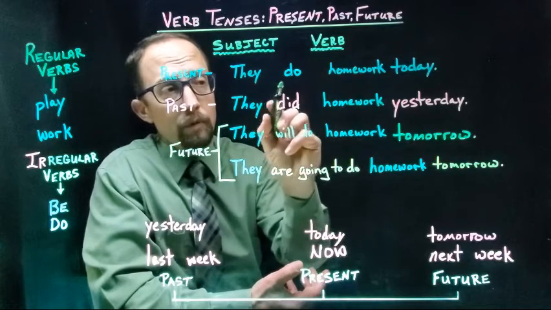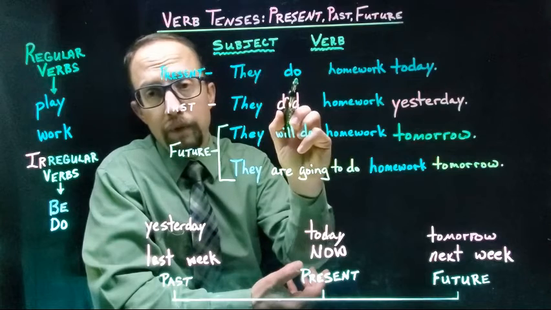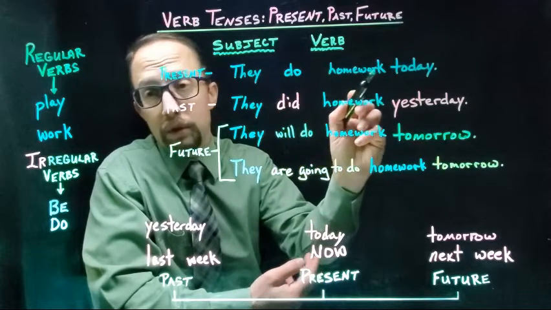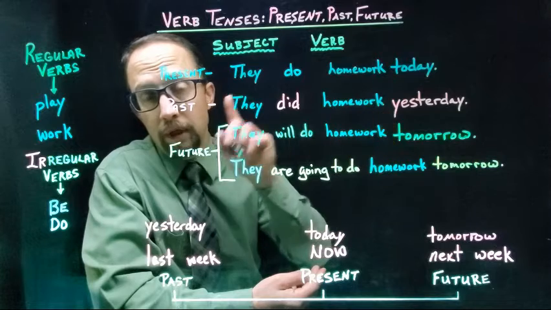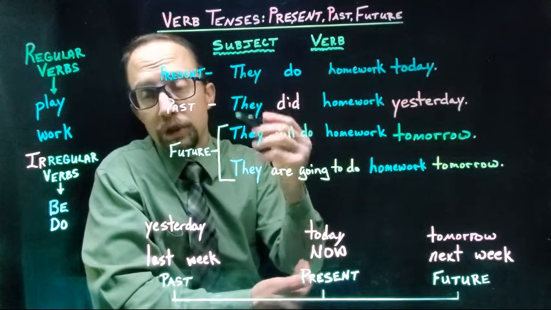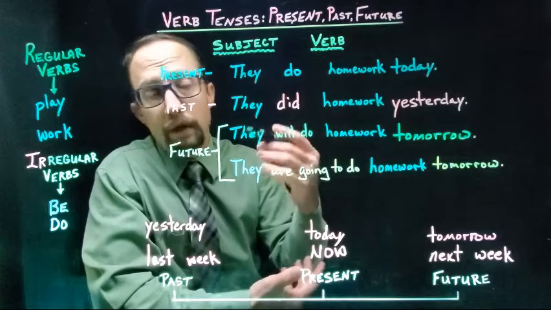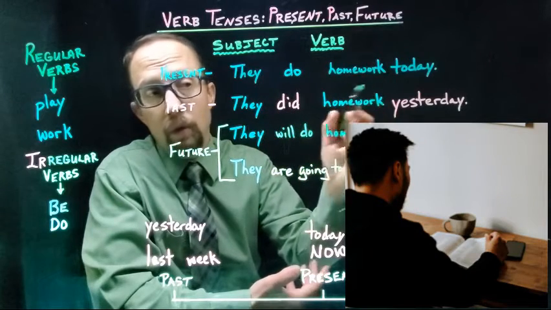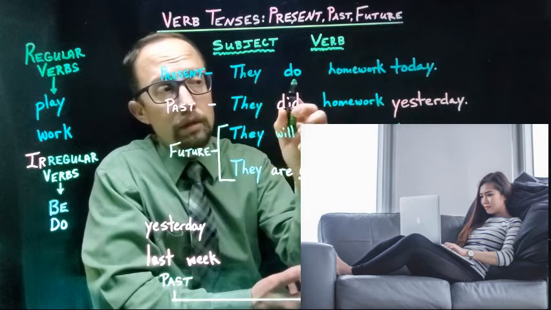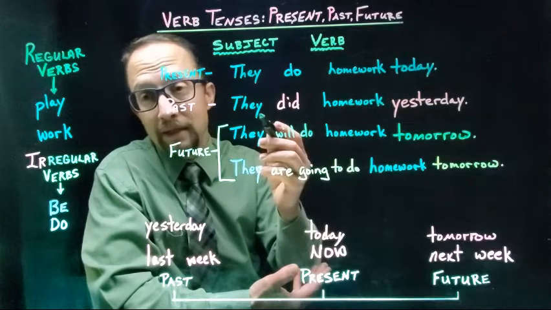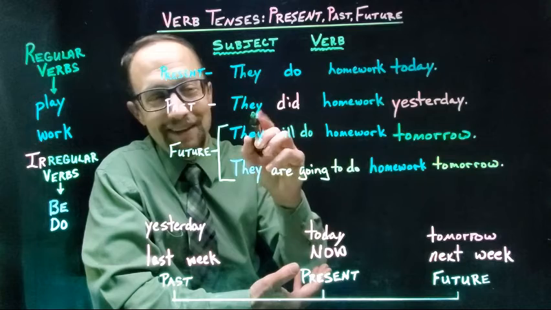Remember, with do, you can also say, I do homework today. But if it's one person, like he or she, then you change it to, he does homework today, or she does homework today.